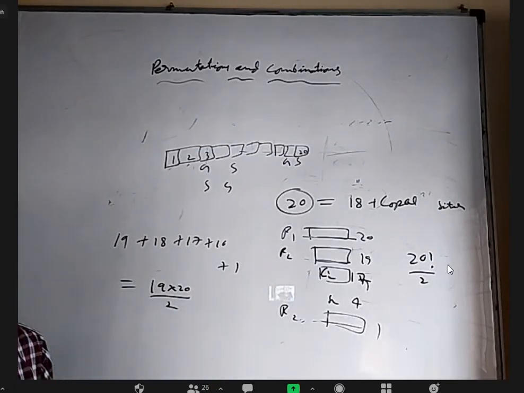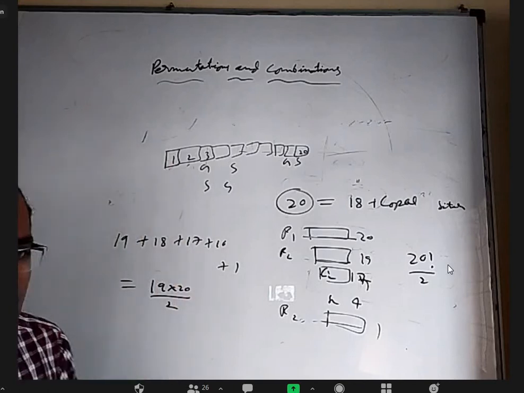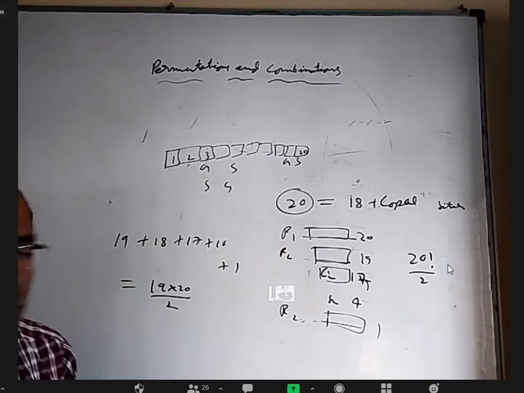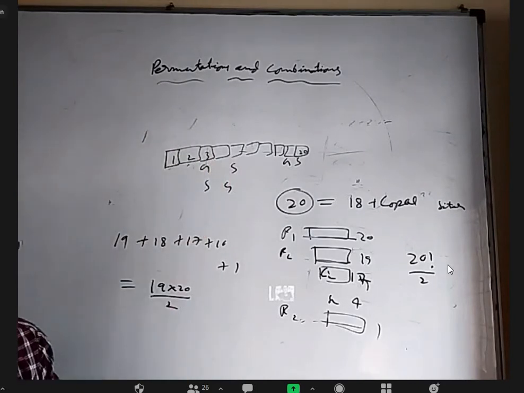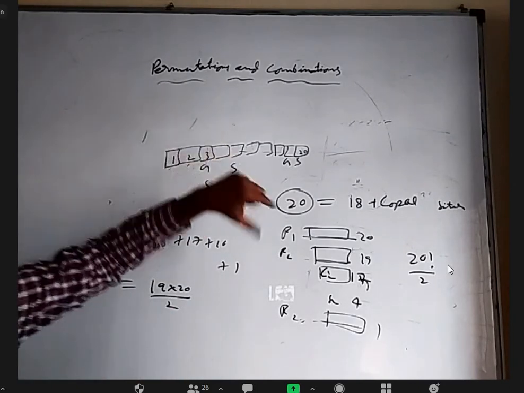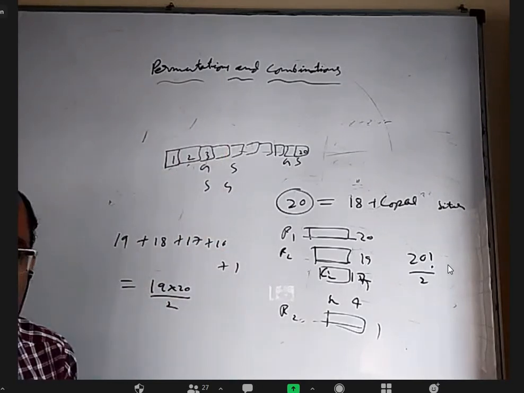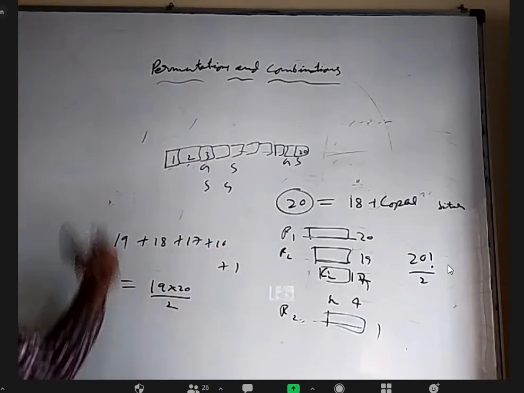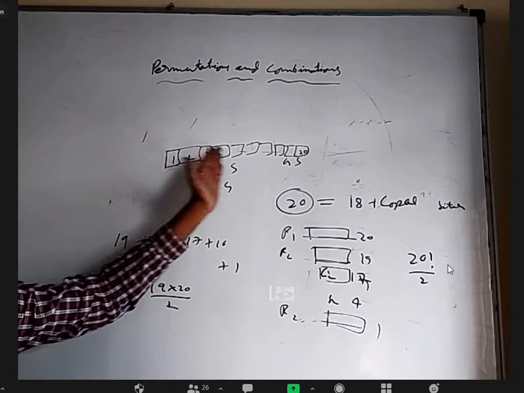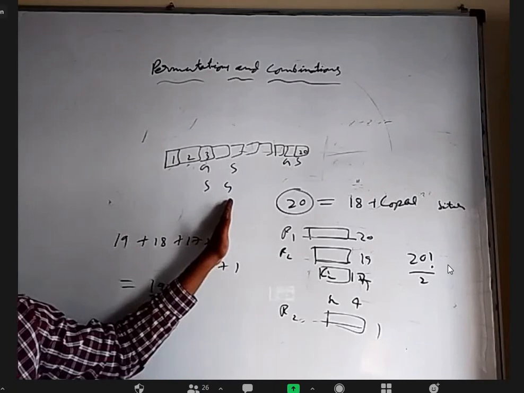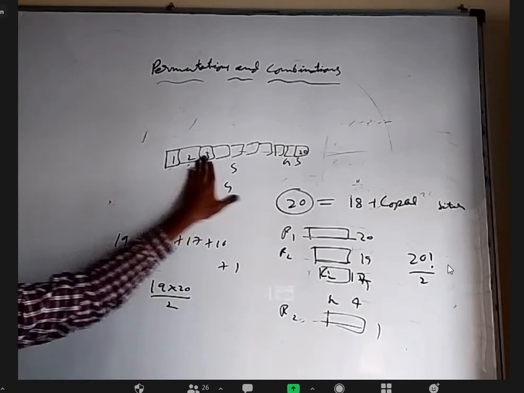Without any restriction, in the 20 places, Gopal and Sitaram have to be given ranks. So for selecting the place for Gopal, 20 ways. Without any restriction, for Sitaram, 19 ways. I have to divide by 2 because whenever Gopal is in 3rd place and Sitaram is in 8th place, I also counted Sitaram in 3rd place and Gopal in 8th place.